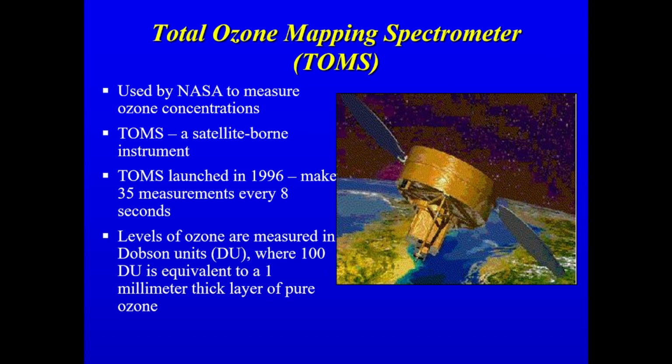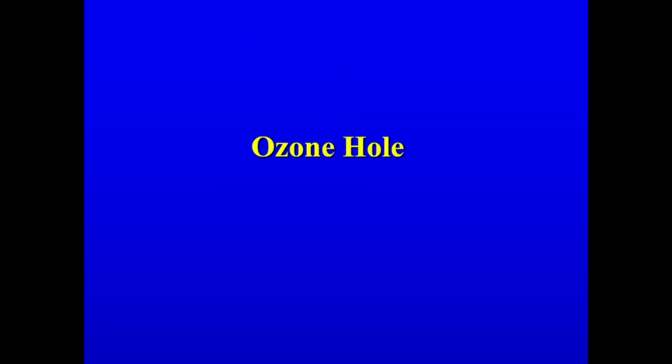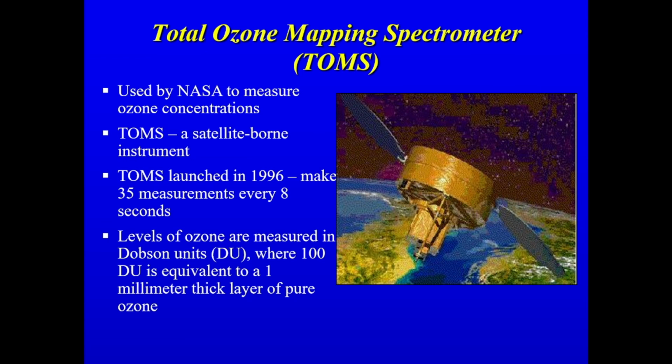So by using TOMS and by using ballooning instruments, we are capable of measuring the thickness of the ozone. We are capable of analyzing the thickness of the ozone from time to time. So with this, I have discussed today the ozone and ozone layer.